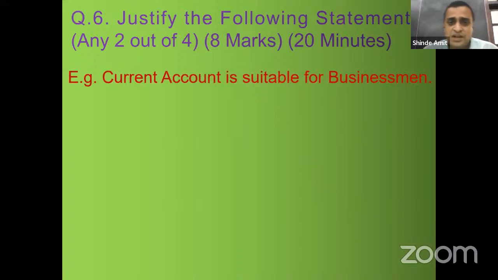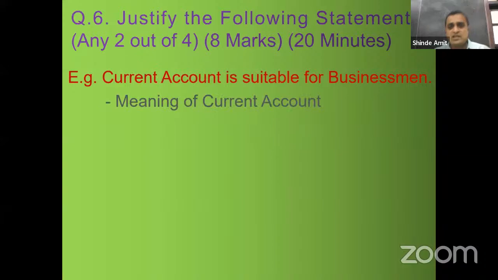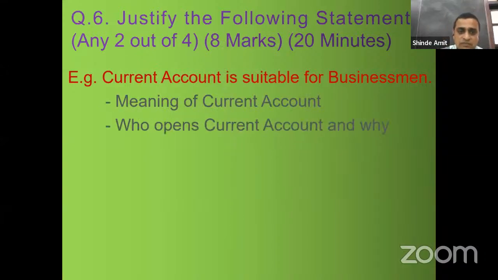For example, current account is suitable for businessmen. This statement is given. We have to justify. We have to write the points why this statement is correct. So what we are supposed to write here? Meaning of current account. What is current account? Then who opens current account and why? Whether salaried people open or whether businessmen open, schools, non-trading organizations like schools, colleges, clubs, etc. These people open the current account and why these people open the current account.